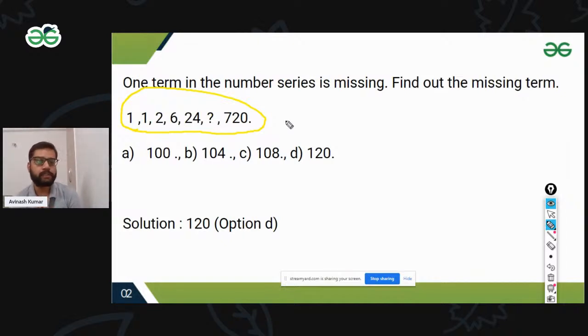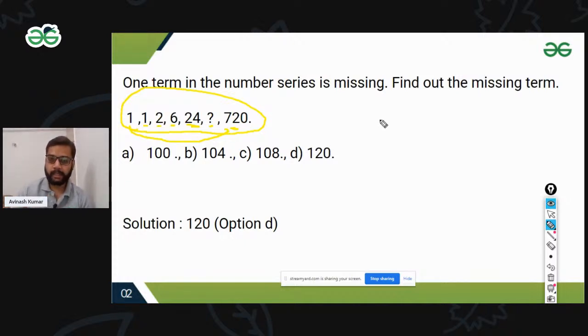After looking at the question, the first term is 1, then again 1, then 2, which is twice. Then 2 to 6 is a jump of 3 times, then 4 times. Since the series goes from 1 to 720 by the sixth term, it's not an addition pattern. Whenever you see the series rising exponentially high, we understand there is a certain term multiplication. The series is increasing, and the multiplier is also increasing.